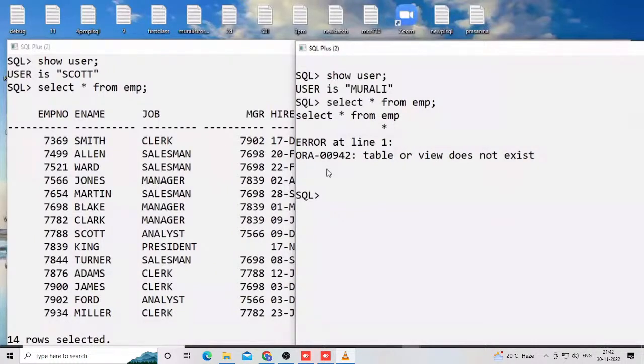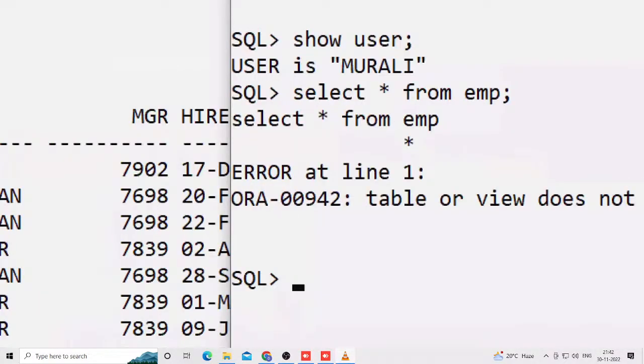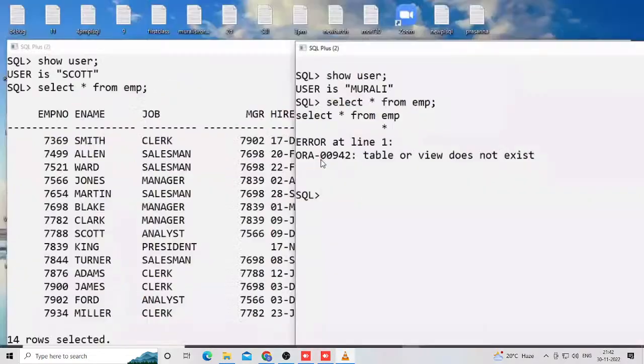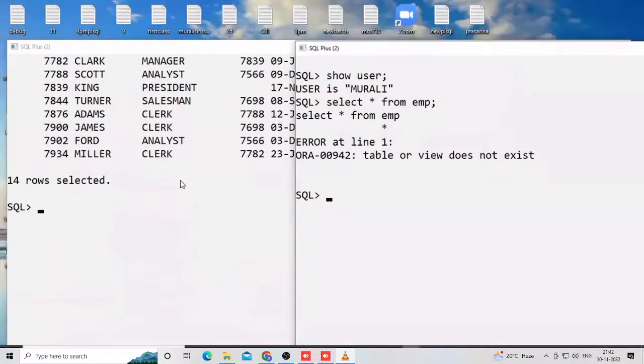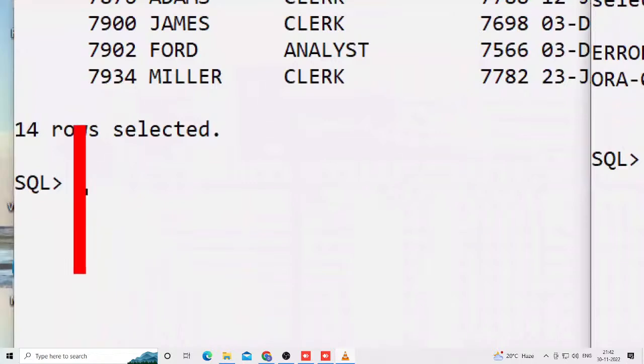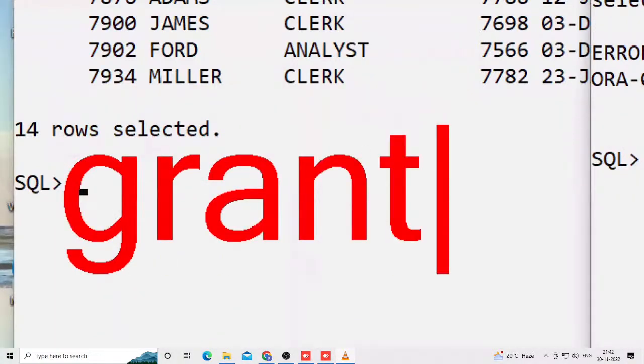If this Murali user is interested in accessing the Scott user table, for example, first the Murali employee requests the Scott employee, please give me your table only. I am using some information from your table in my project. They are requesting, for example, the Scott employee for the EMP table access. Suppose this Scott employee gives permission, some commands are there. Later you will become familiar with these commands in our language. Grant is a command. We are learning, don't worry.